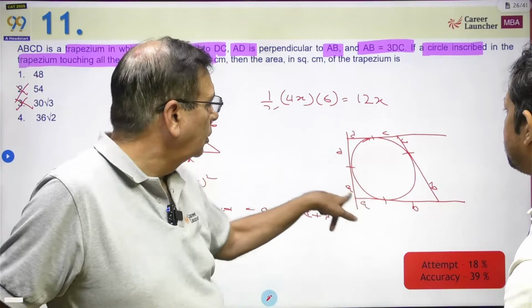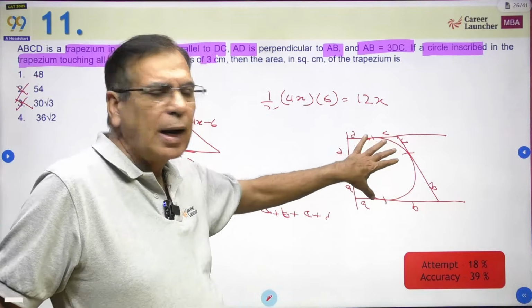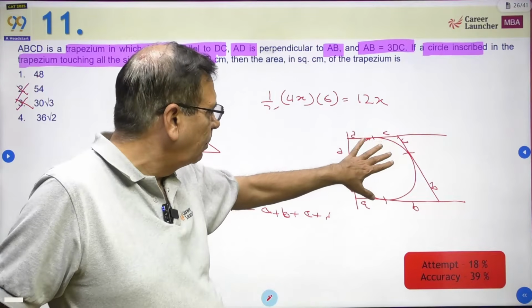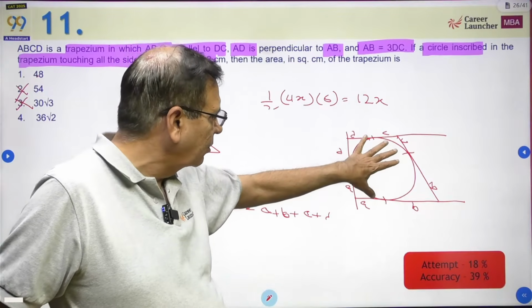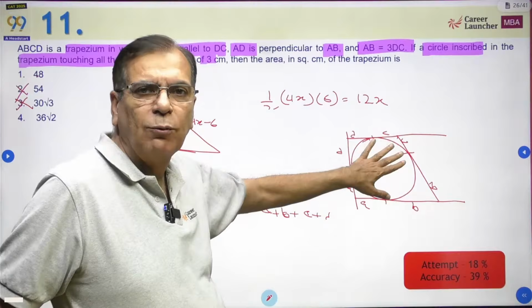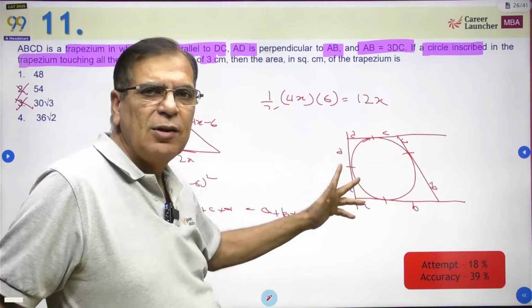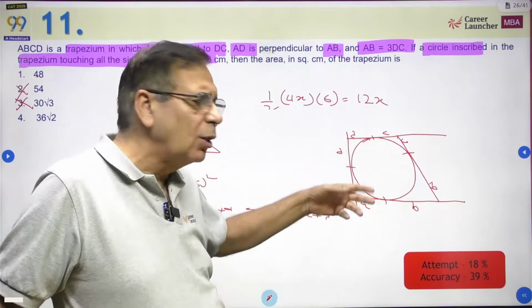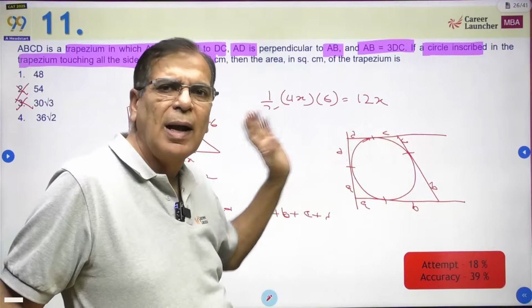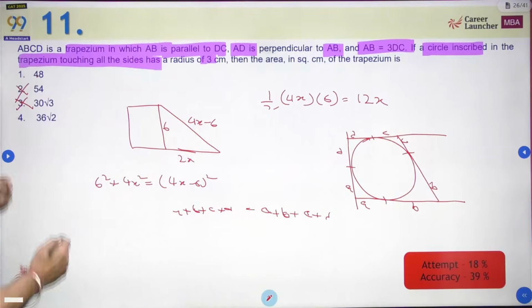And if you do not know this particular thing for a quadrilateral, for a trapezium which can have a circle inscribed inside it, touching all 4 sides, sum of parallel sides is equal to sum of the other 2 sides. अगर ये नहीं मालूम है फिर तो करना नहीं चाहिए, छोड़ दो सवाल, आगे चलो. हाँ, ये जरूर कर सकते थे, इनमें से किसकी अच्छी शक्ल लग रही है उसको मार्क करके आगे चल सकते थे.